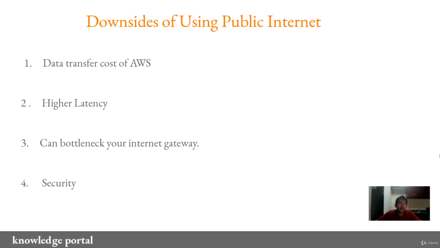Also there are some downsides, specifically whenever you're making use of the public internet. First, there are data transfer costs involved. Let's say you are uploading as well as downloading terabytes of data from EC2 to S3 or vice versa. Then you will also have to pay for the data transfer cost. There will also be higher latency, specifically if a large amount of data travels over the internet. It can also bottleneck your internet gateways, specifically when a large amount of data is being uploaded or downloaded. And there are security reasons as well.